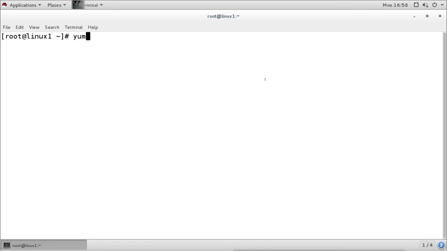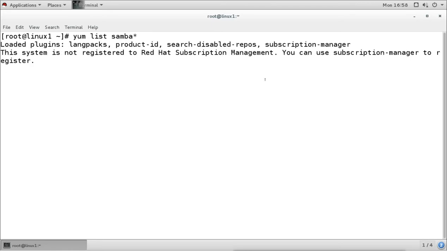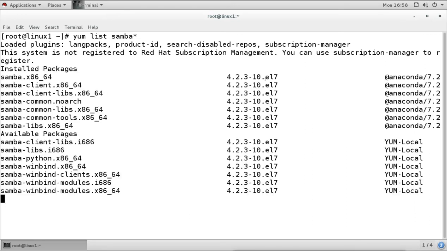I have configured the yum server, so I can check by yum, and if we have not configured yum, then we can check with the RPM command. Now it is saying that the Samba package is already installed, so we don't need to install it. But if it is not installed, then we can install it.